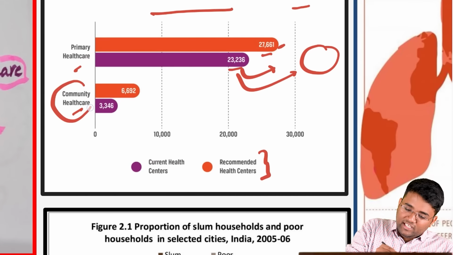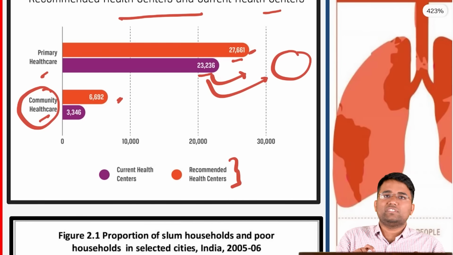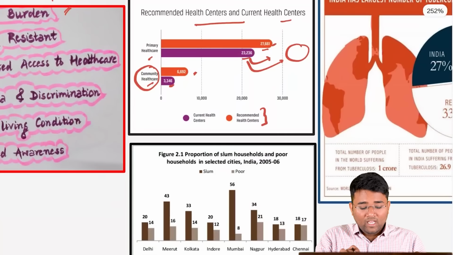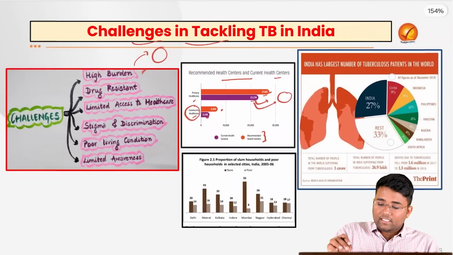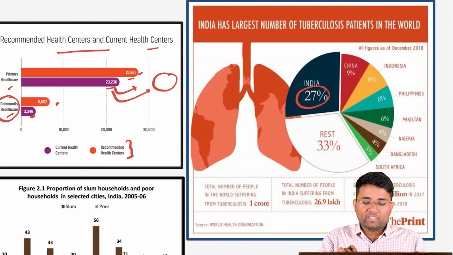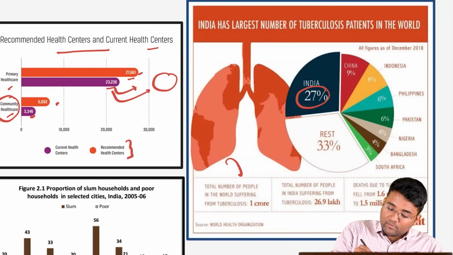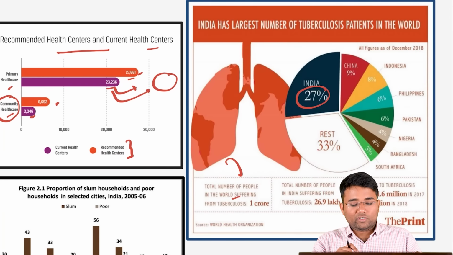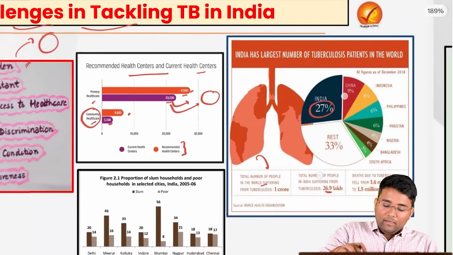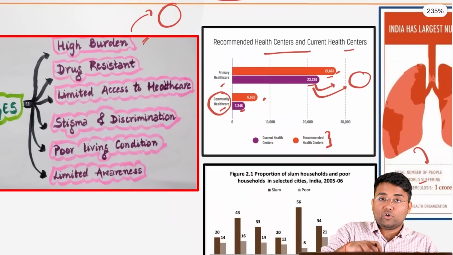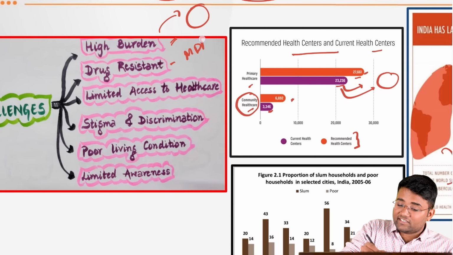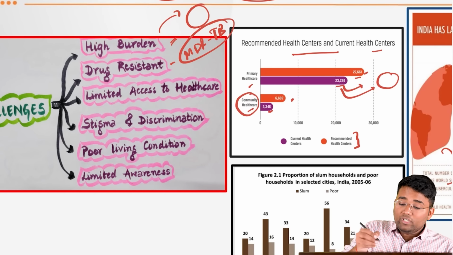Then with regard to the community health care centers, the recommended number is 6,692, but again the current number is around 3,346. And India has around 25 to 27% of the burden, and the total number of people in the world suffering from tuberculosis is 1 crore. In India itself, it is around 26.9 lakh. It is also one of the important diseases because of which deaths are happening. Plus drug resistance, that is multi-drug resistant TB, where a person needs to complete his 6